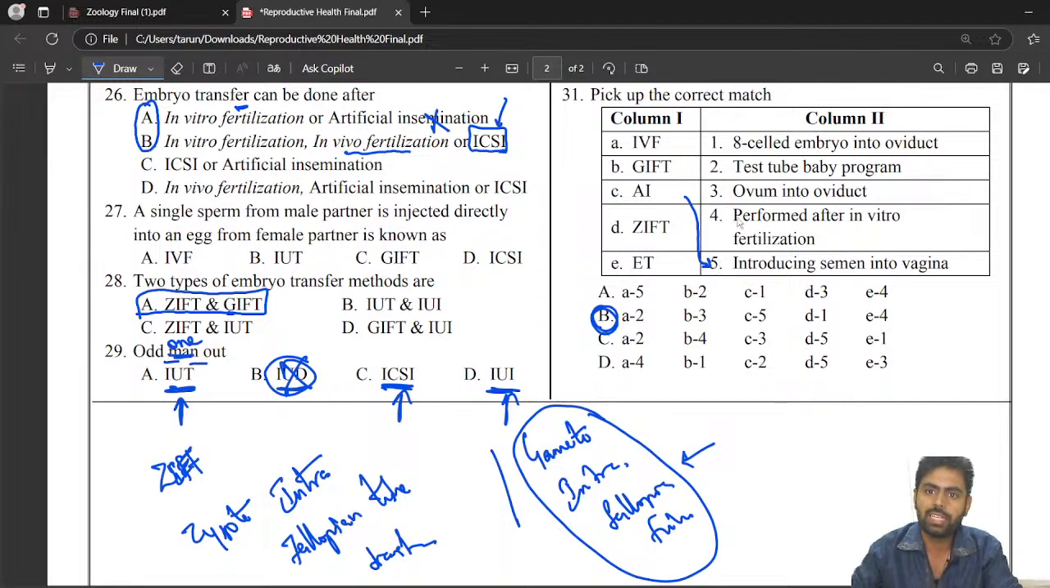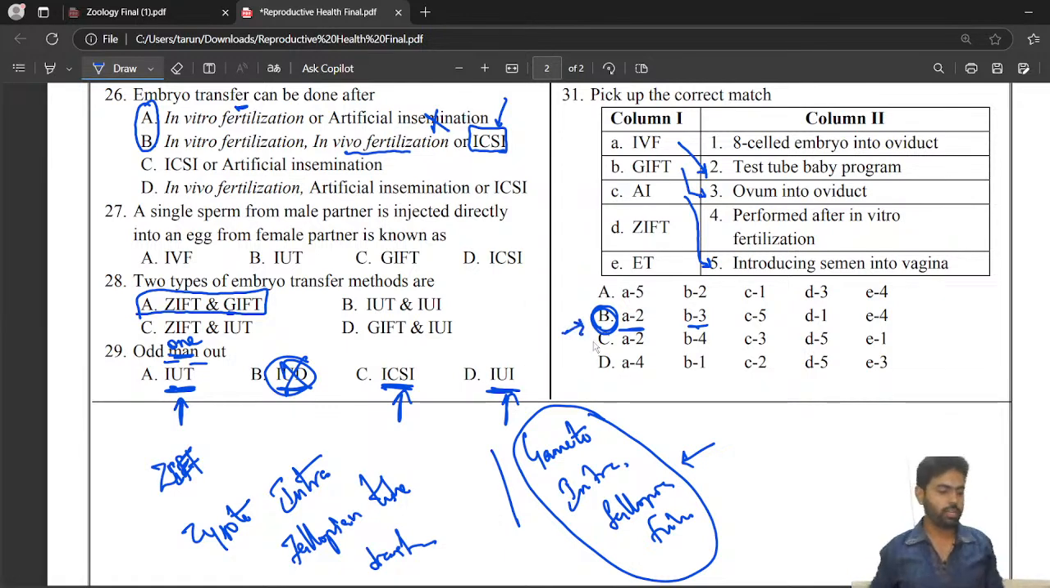Embryo transfer, 8 cell embryo into oviduct. We can do that. Test tube baby program means IVF, in vitro fertilization. A2, so A2 is correct. B3, GIFT, is ovum into oviduct. Gamete. Okay. So B is the correct answer here.